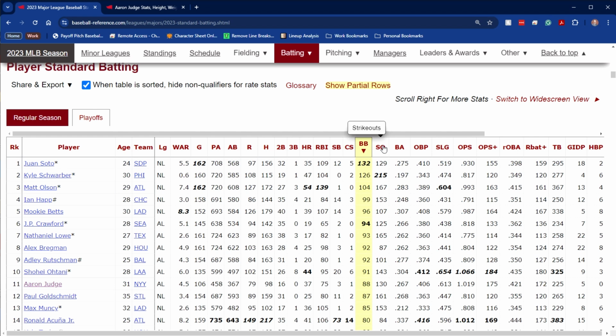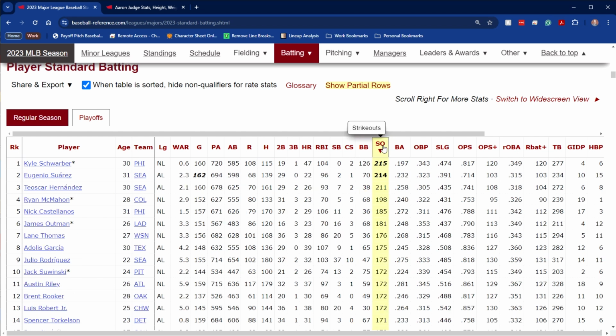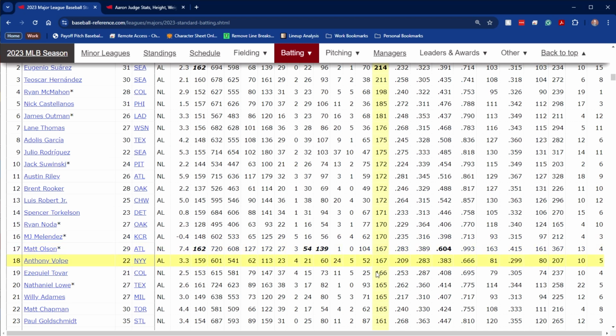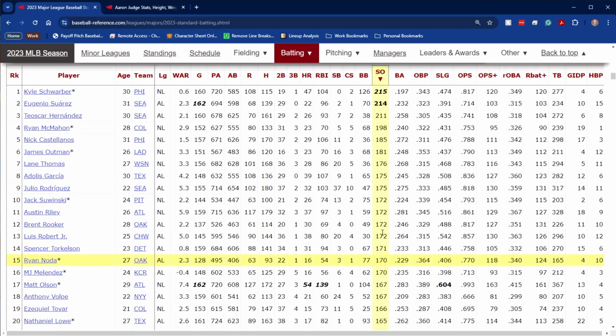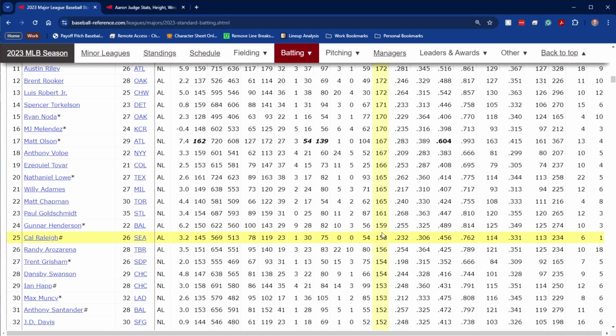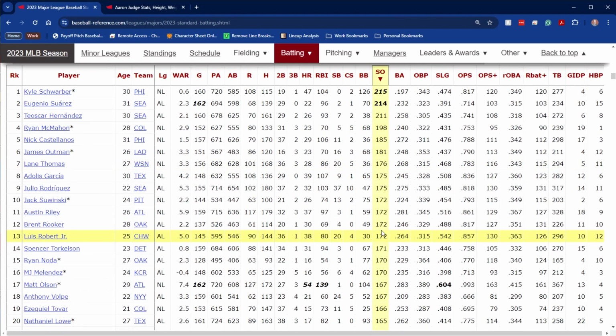And the average number of strikeouts was 114. But you can see here that some players have more than 200 in a season because they are swinging at everything. Well, not everything, because Schwarber did walk a lot too. He had over 100 walks as well, but his batting average is .197. So he was also swinging and missing a lot. Top 20 are 165 or more. So mid 100s is pretty bad, generally speaking. There isn't really any penalty other than the fact that you're out, and there's no chance of moving runners forward because you swung and missed or you let the third strike go by.